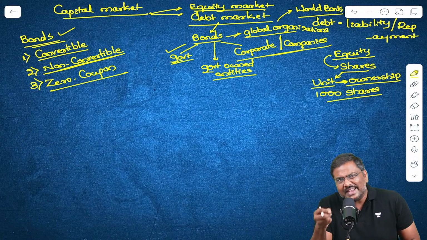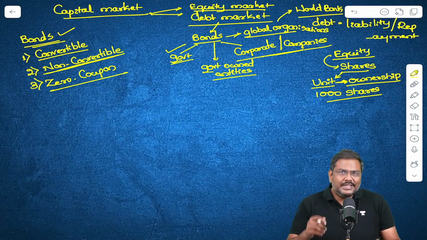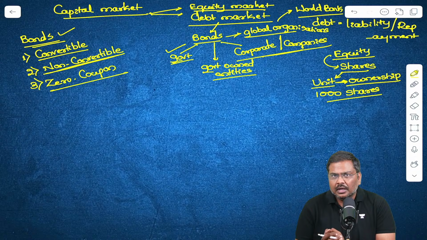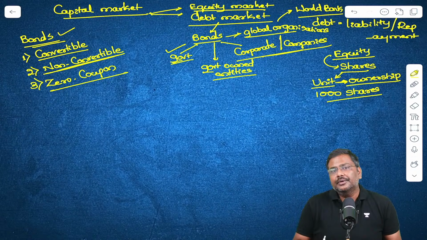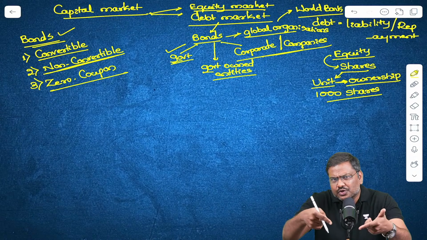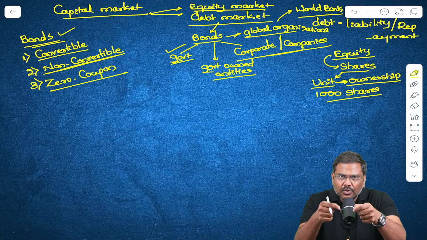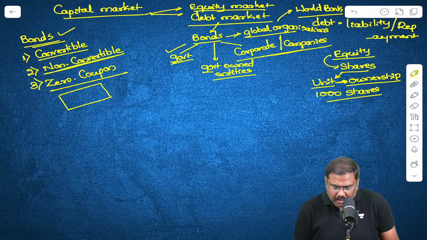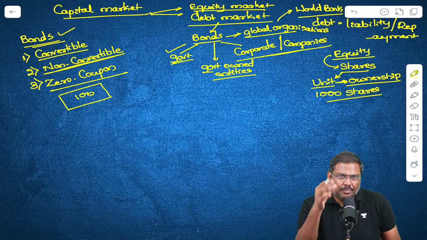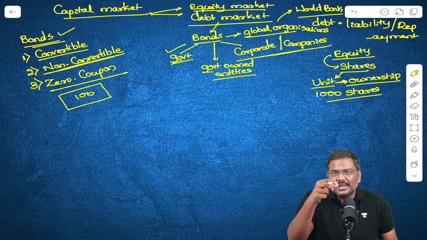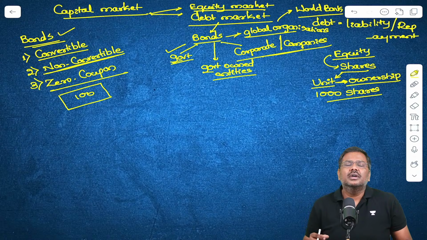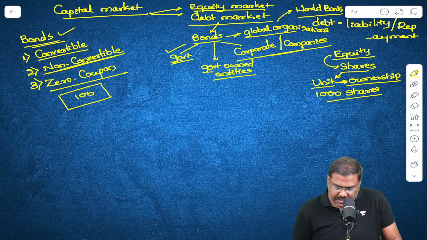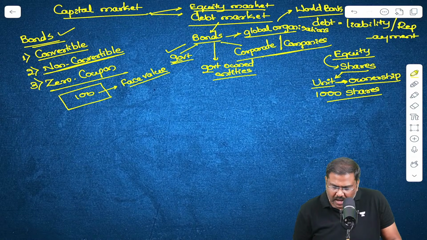What is this idea of a zero coupon instrument? Zero coupon instrument simply means, when you are issuing the instrument, whatever is the value written on the bond. Let's say there is a bond. Let's imagine here is a bond. Now on the bond, the issuer has printed 100 rupees. Now when you say 100 rupees, this is called the face value.